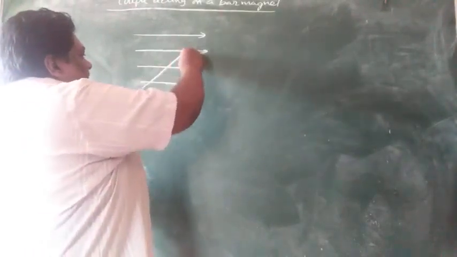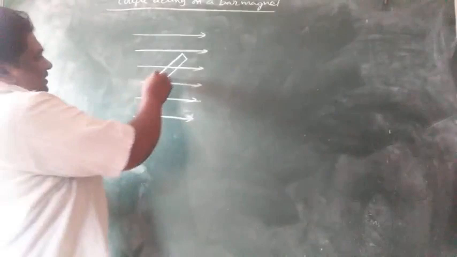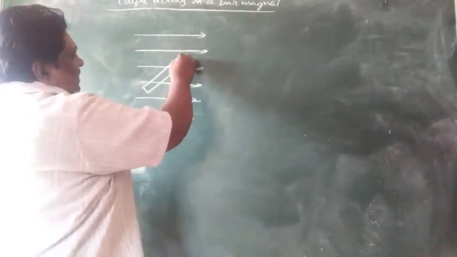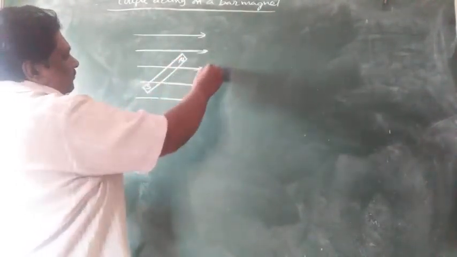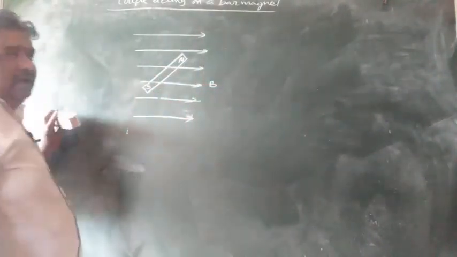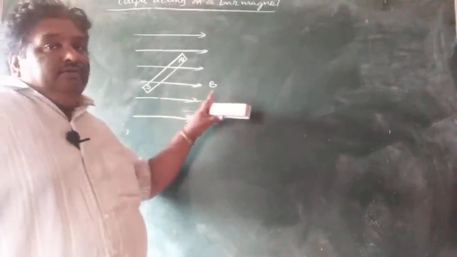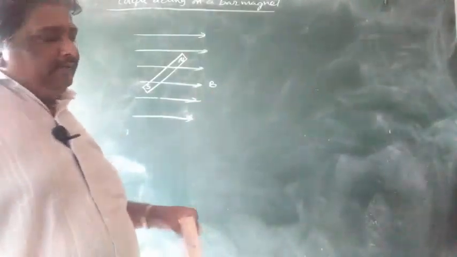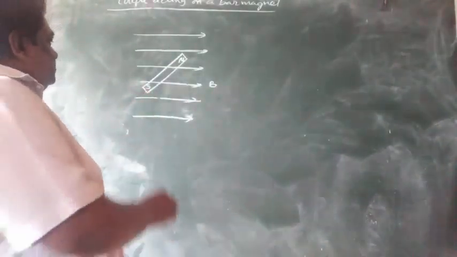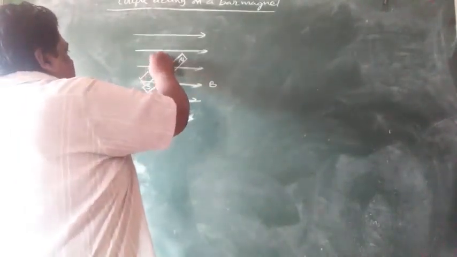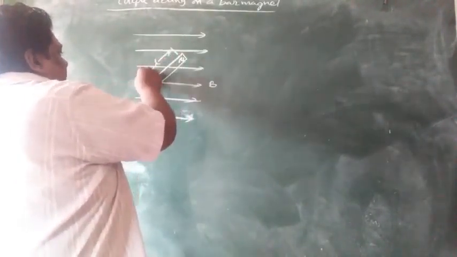Here is the bar magnet. So the bar magnet is freely suspended. Say it is the north pole, it is the south pole. B is the strength of the magnetic field. B units, you know, SI unit Tesla. The length of the magnet is represented with 2L. It is measured in meters.